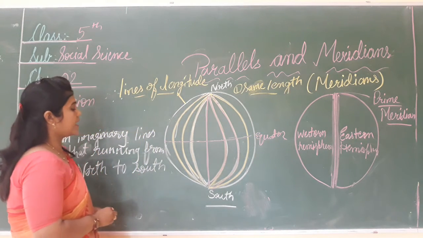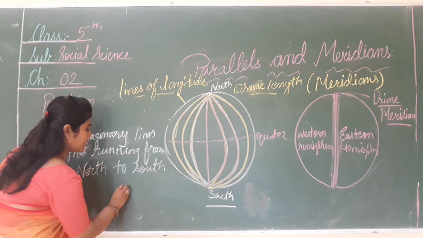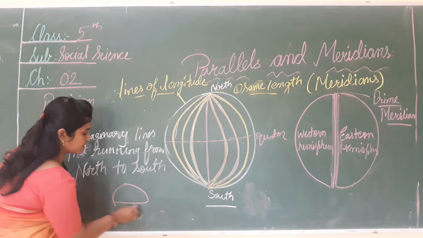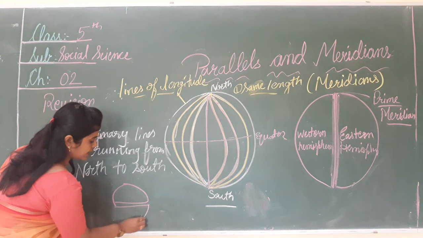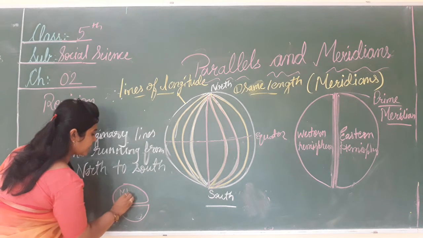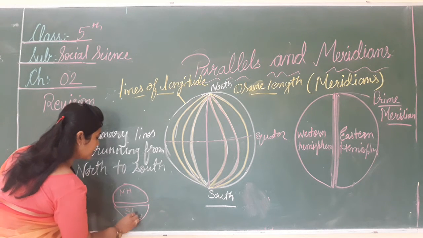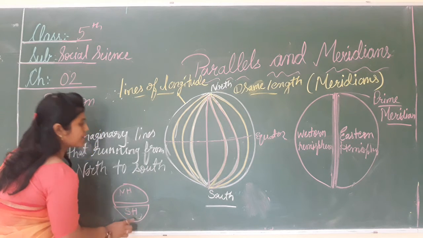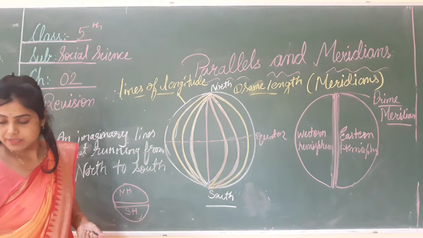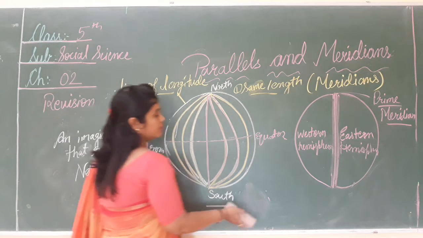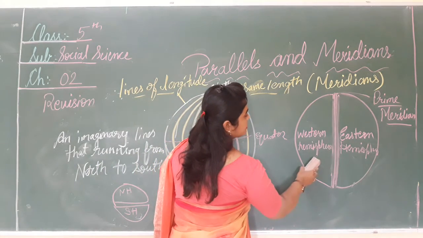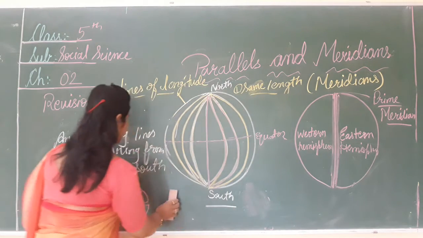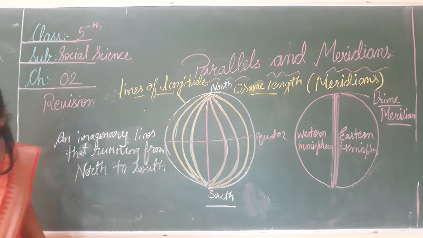In parallel, the equator divides the earth into two parts, and we study the northern hemisphere and the southern hemisphere. But with the meridian, it is used to locate places in the western hemisphere and the eastern hemisphere.